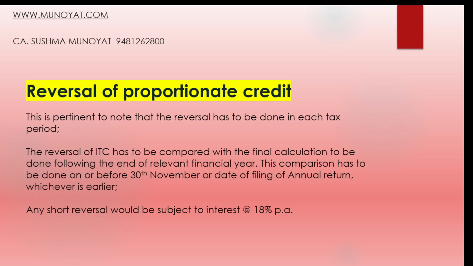So the comparison has to be made, and for the financial year, till 30th November we have the time to check our input tax credit reversal and claiming, and then we can take the actual eligible input tax credit, ITC. Any short reversal will be subject to 18% interest per annum.